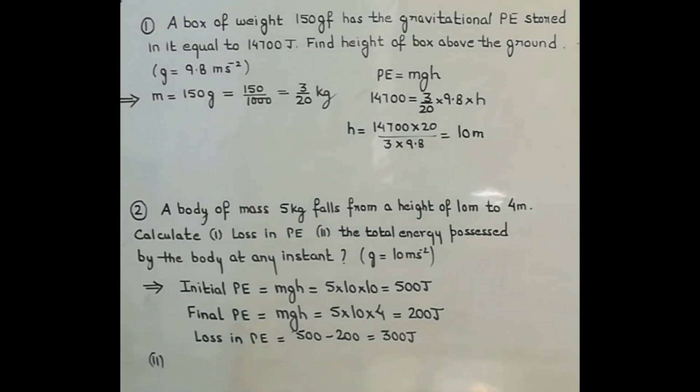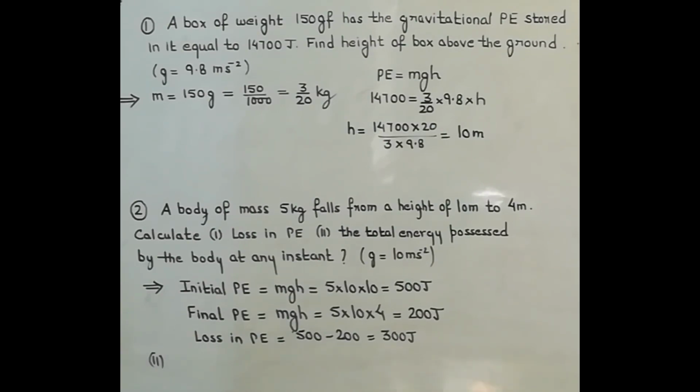Now, when the body comes to the height of 4 meter, it experiences a loss of 300 joule of energy, and it is having only 200 joule of energy at the height of 4 meter. But that 300 joule loss of potential energy must have converted into some other form.